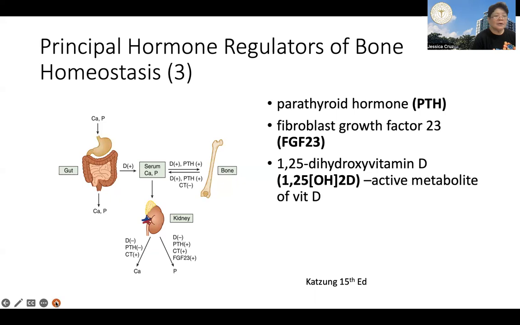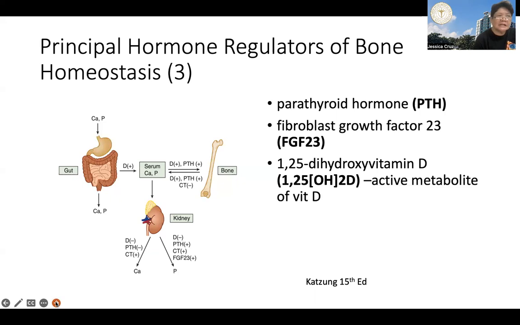Okay. Now, there are also secondary hormone regulators which have more modest effects on calcium and phosphate levels. This is exemplified by calcitonin.